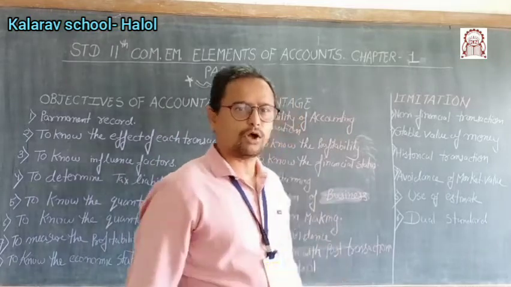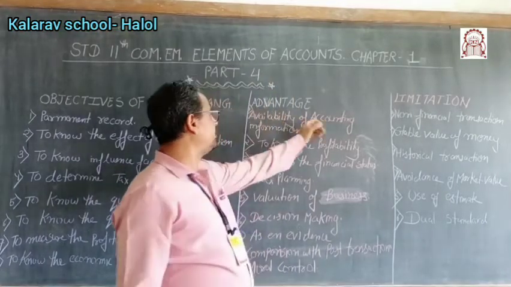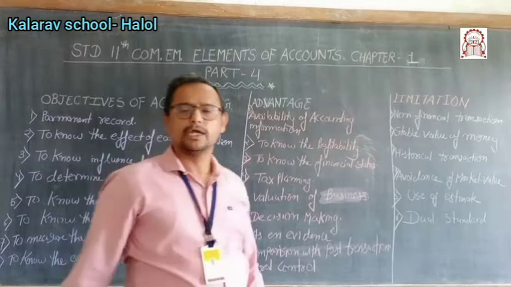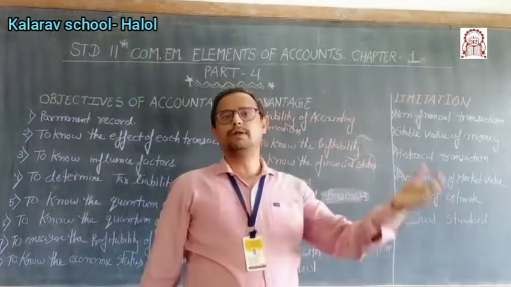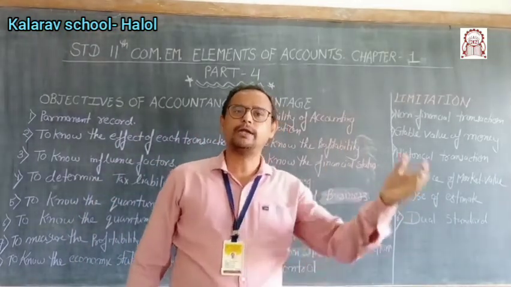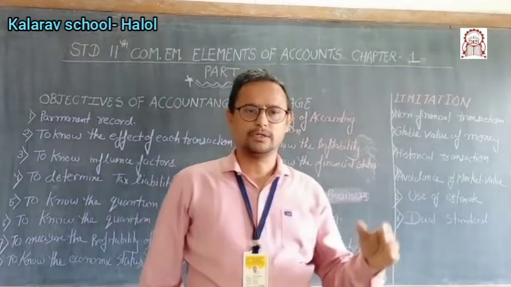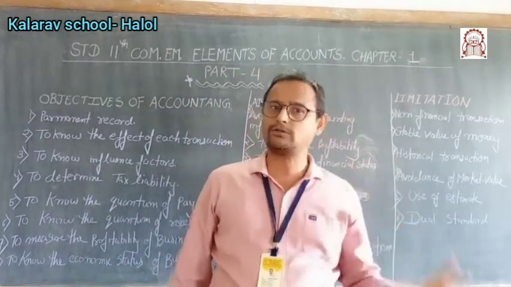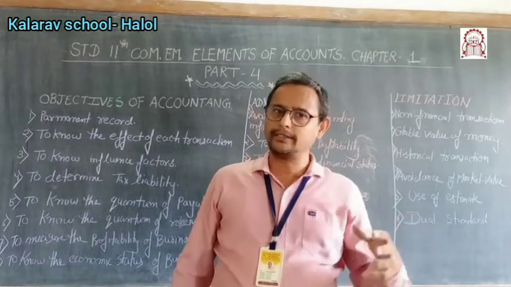So let's talk it one by one. First, availability of accounting information. It means if something is written, then only you will get the advantage of that. Okay, you can take the reference. So many other things you can do with the help of record. If record is not there, then it is just like a fluke.